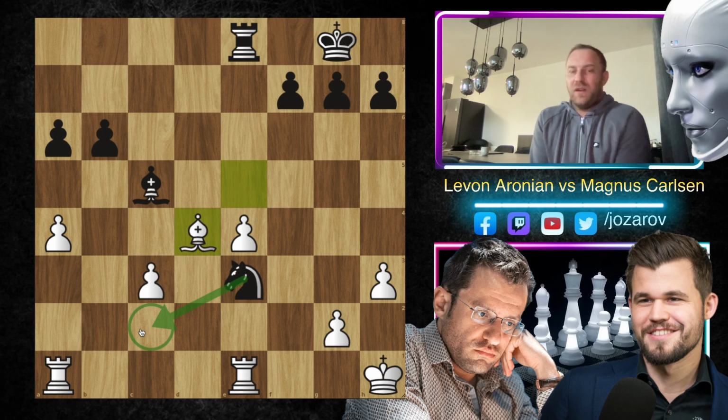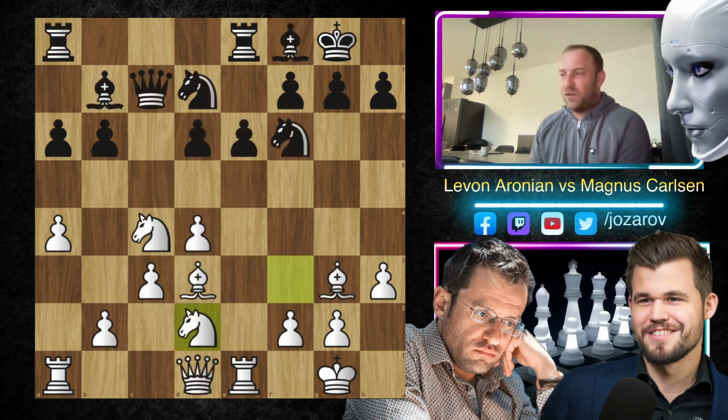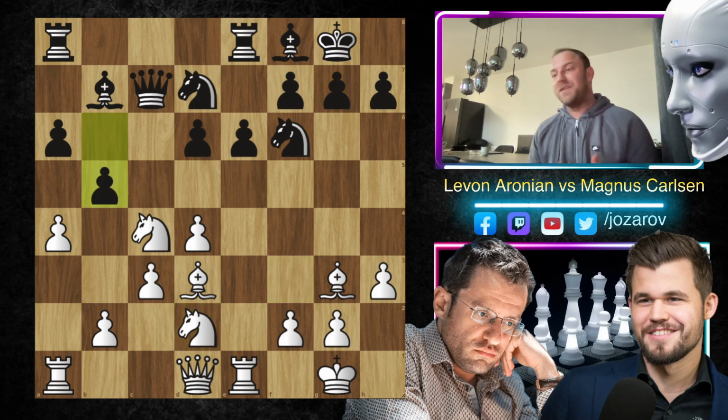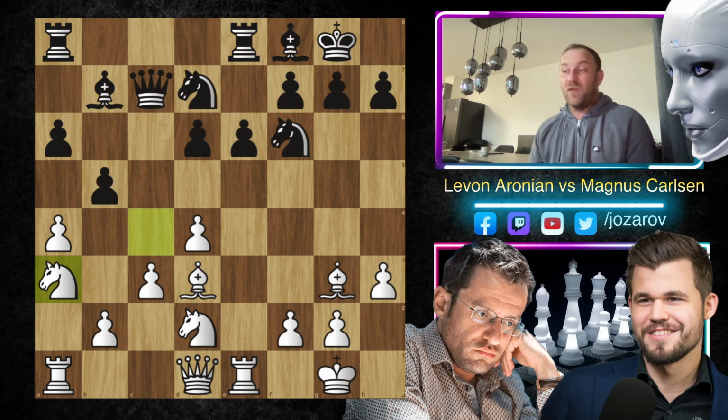So really this is not my style, but I wanted to show you how basically an e5 move here would actually be possible. Maybe Magnus is really familiar with this line. Maybe he wanted to spice up some things here. After knight to d2, Magnus now plays the move b5, and actually allows Levon Aronian to create a very isolated pawn here on a6.